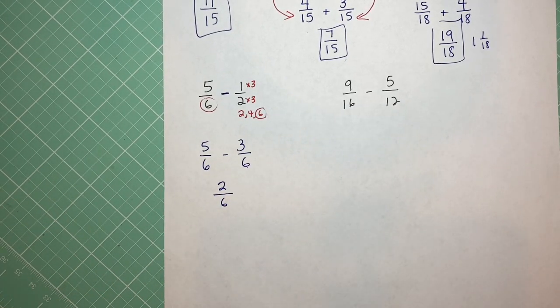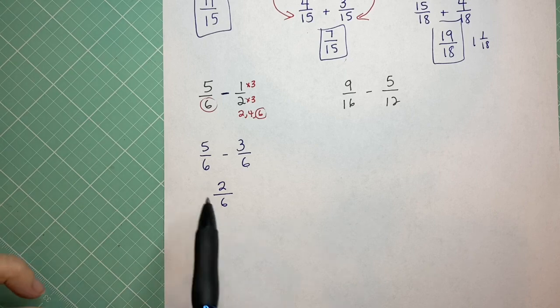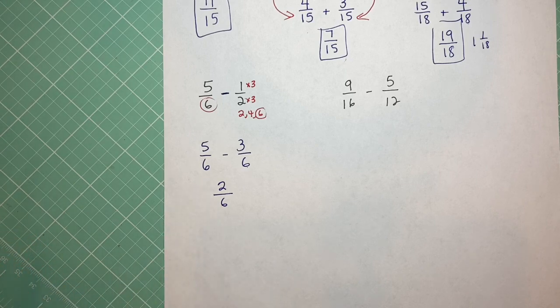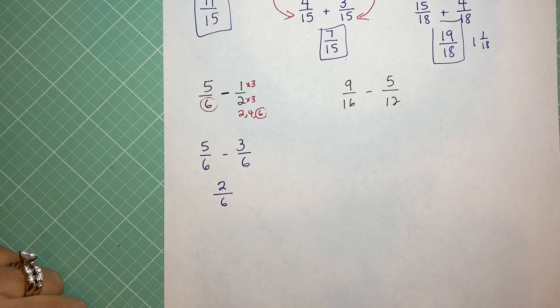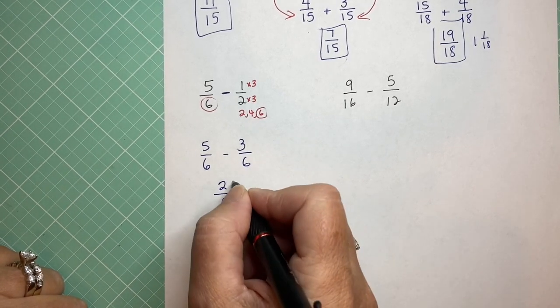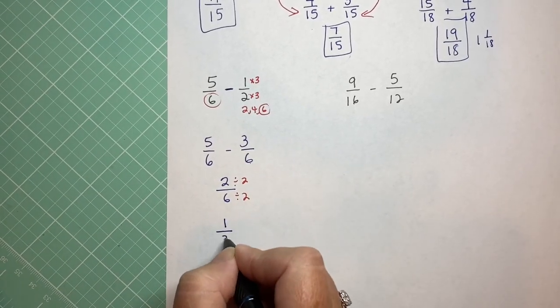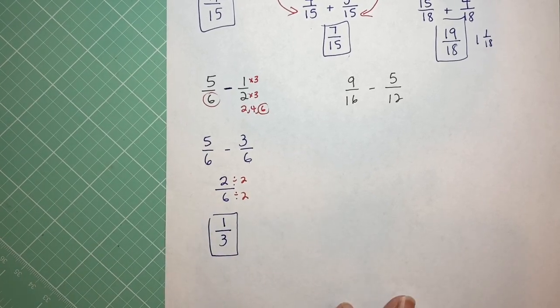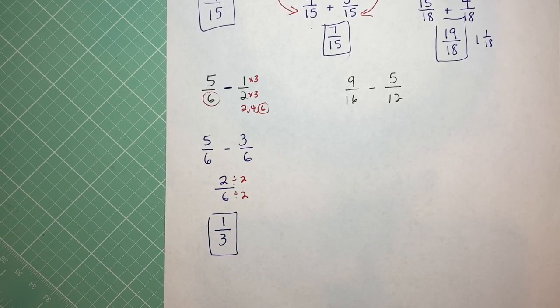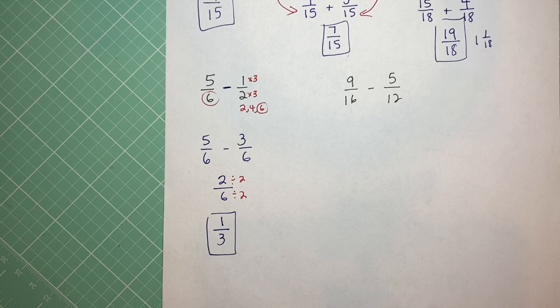Now that's not completely wrong, but if you left it like that, you'd miss a point on a quiz or on a test, because it's not in simplest form. So 2/6 now needs to be reduced, like we did back in 1.1a, where we looked for what number would divide into the top and the bottom. And since both of these will divide by 2, I need to reduce that to be 1/3. So all your directions will always say fractions must be left in simplest form. And so that means if it can be reduced by anything, you need to reduce it.